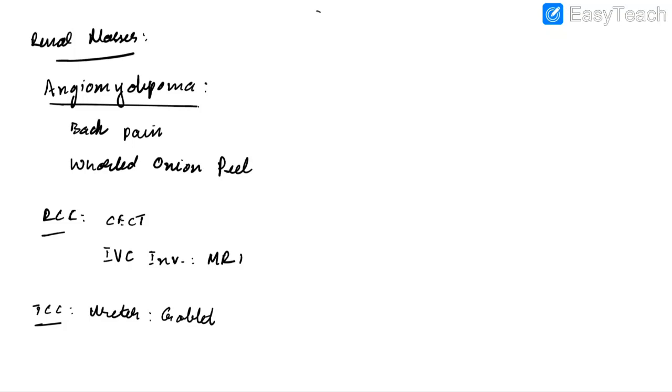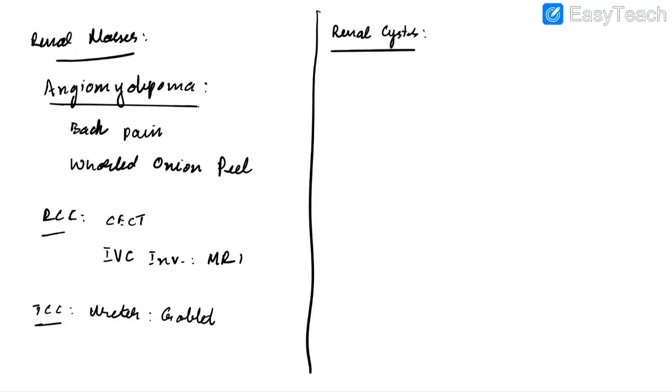Now let us discuss about renal cysts. For classifying renal cysts, we use Bosniak classification. In Bosniak classification, class 1 is simple cyst, whereas class 4 is 100% malignant. So class 4 always requires a partial or total nephrectomy.